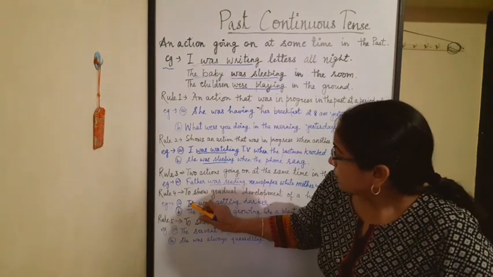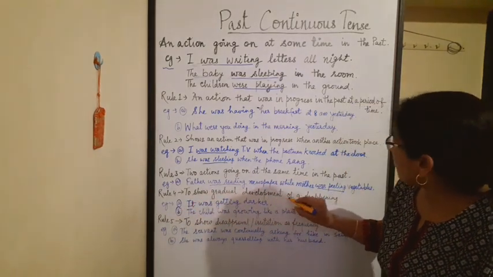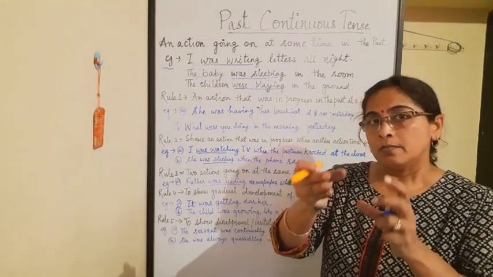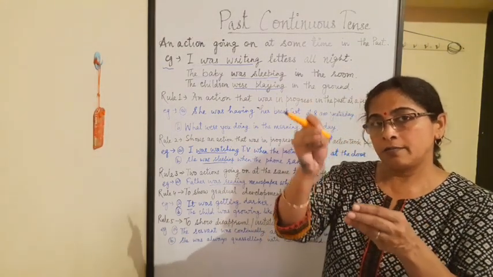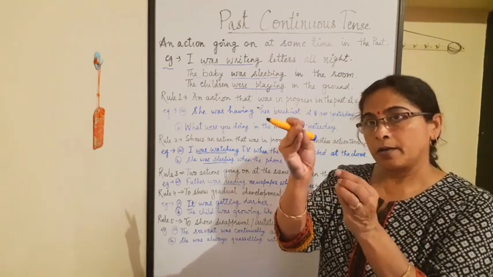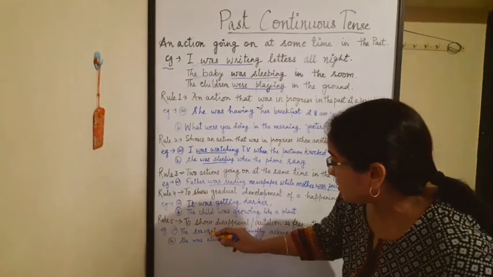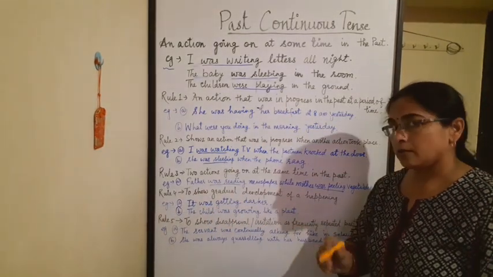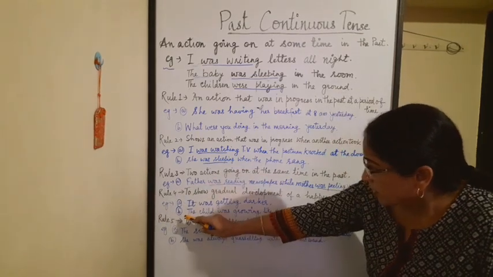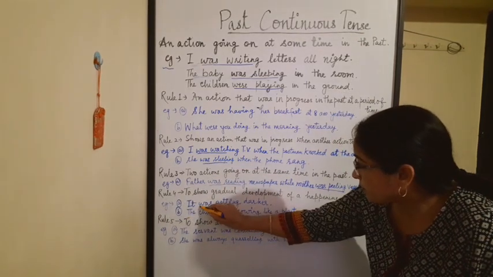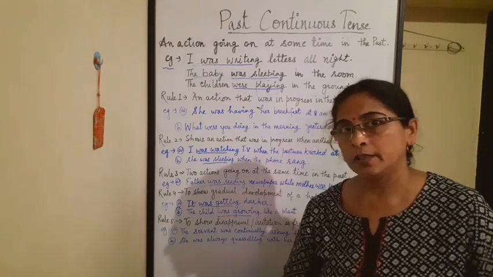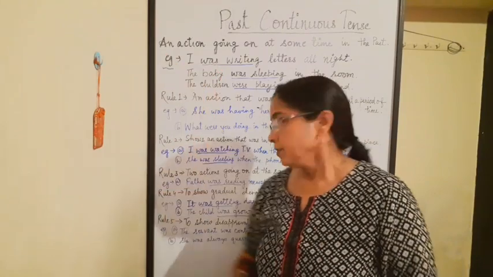Now rule number 4, to show gradual development of a happening. Any happening that takes place with some gradual development, slow time, which takes some time to develop. Like for example, it was getting darker. Slowly it was getting darker and darker. Then example number 2, the child was growing like a plant. Child was small, then slowly it started growing.